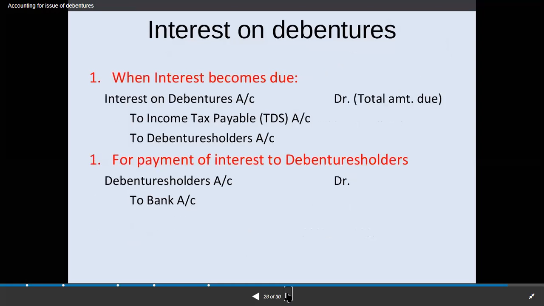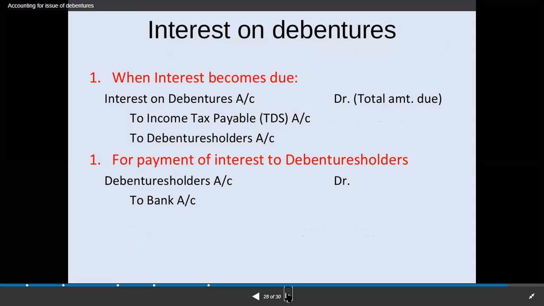Interest on debentures. Now, interest is a very important amount that is payable to the debenture holders. So, when the interest becomes due, the journal entry is interest on debentures account debited to income tax payable, that is tax deducted at source account, and debenture holders account.